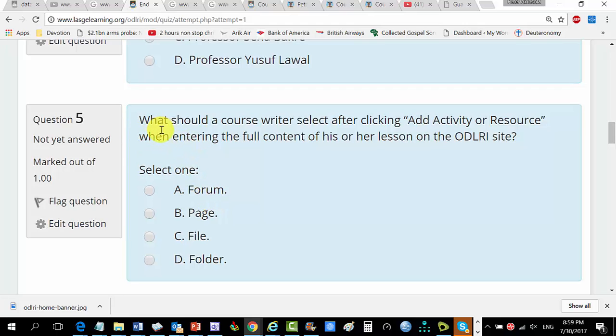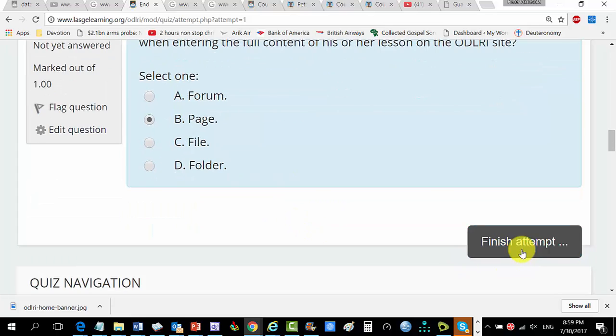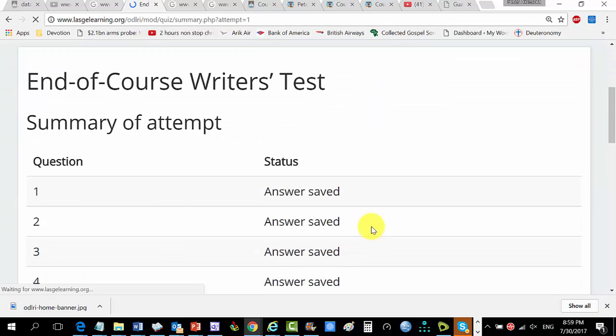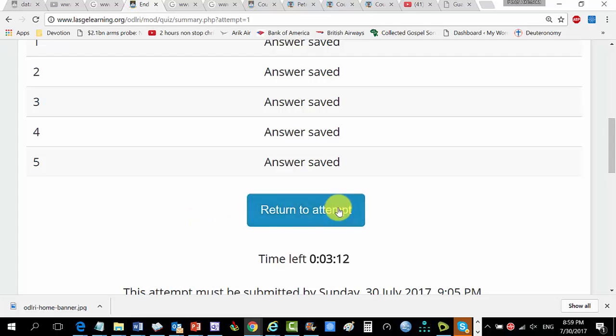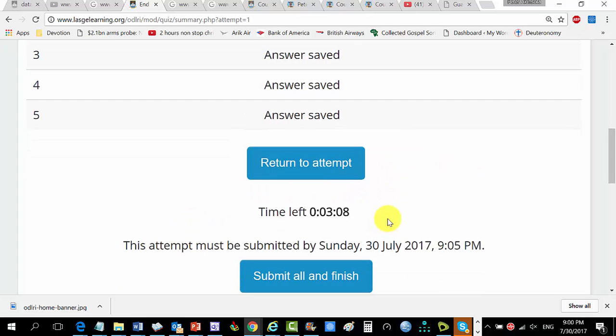The last question: what should a course writer do to this? It is actually page. So let's select it, meaning that I've missed only one. Finish attempt. Yes, finish attempt too. So it's coming up. Yes, you can see. It says I've answered this, it's been saved. Return to attempt. You see, it has not given me the answers.